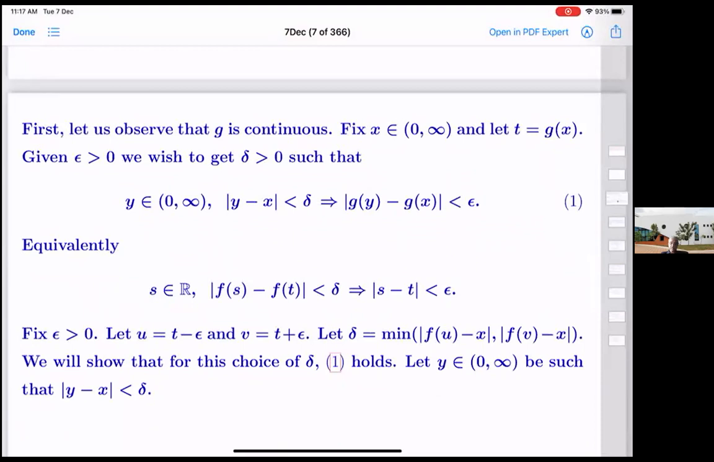Remember, g is a function on the open interval 0 to infinity, and continuity means continuity at every point. So let's fix x in 0 to infinity and let t be g(x). Given epsilon, we wish to get delta such that for y in the same interval, mod y minus x less than delta implies mod g(y) minus g(x) less than epsilon. That is our aim, to show that it is continuous.